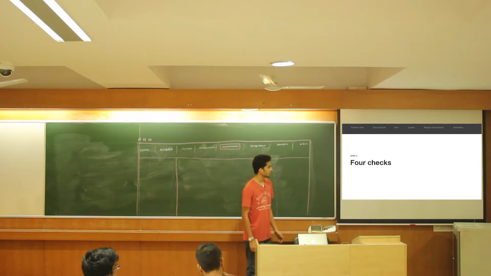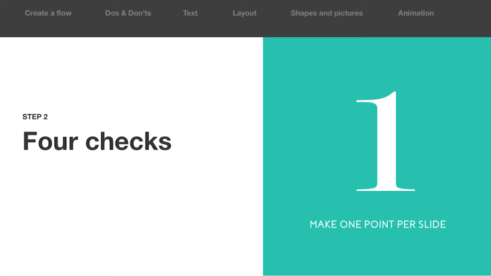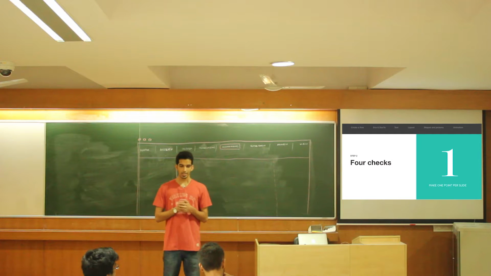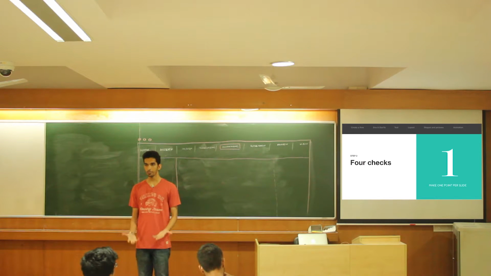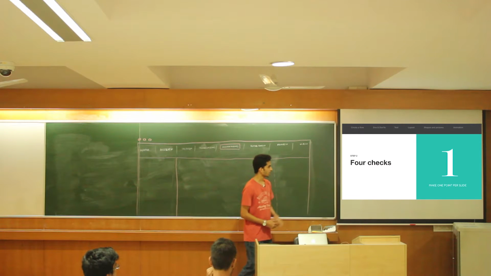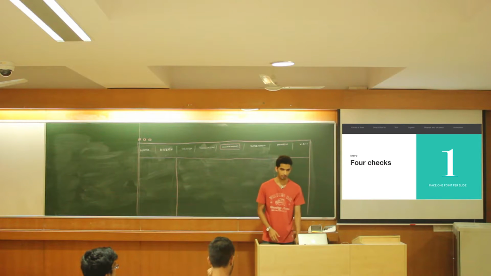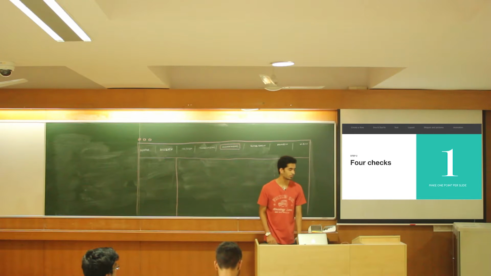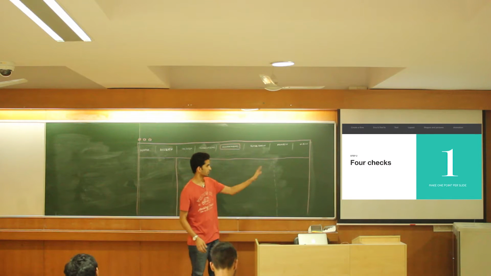The first one is, like I said, only 1 point per slide, not 2, not 1.5, just 1 point per slide, right? That is because if you are presenting too many things at a time, you will just not get that attention from the viewer or listener that you want, right? Plus, it will be very easy for you to present 1 point at a time, and you will be very focused when you're speaking. So this is one of the most important parts. Not a lot of people follow this when they are presenting, right? So let's remember this. Keep noting down these 4 points. I'll have a summary of these points at the end of the deck.